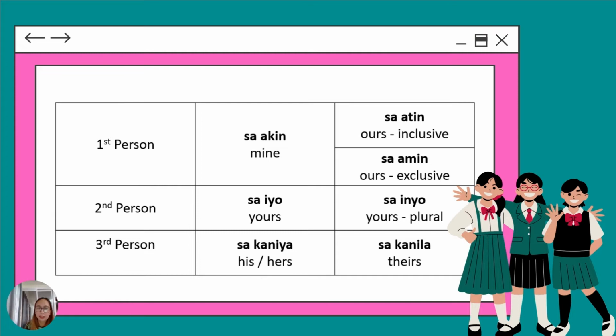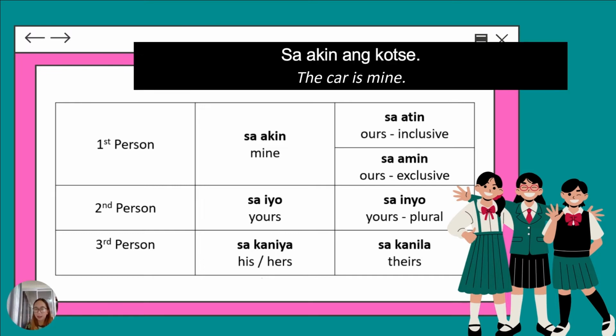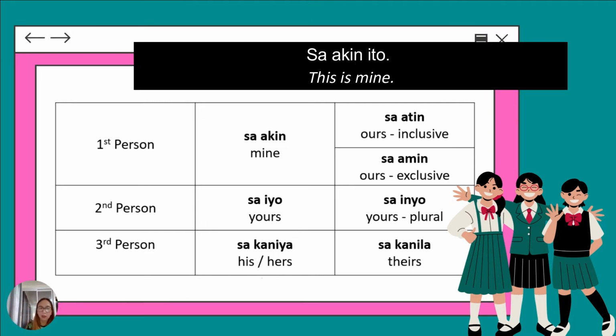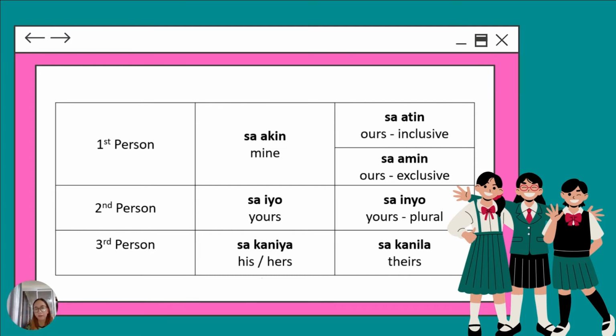So next slide is if it's first person, so I'm talking about myself, so mine. Let's say this is mine. Mine is sa akin. We can shorten it to sakin. Sakin or sa akin ang kotse, or that is like, the car is mine. But if it's this is mine, sa akin or sakin ito. Ito is this in English. So sa akin ito, or sa akin ang kotse, the car is mine.